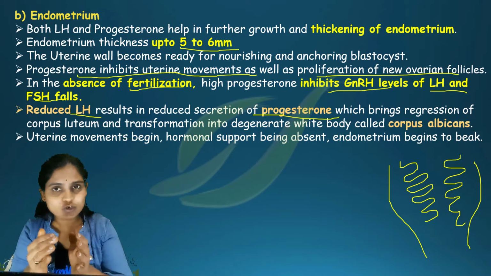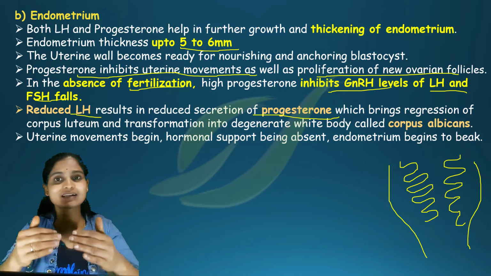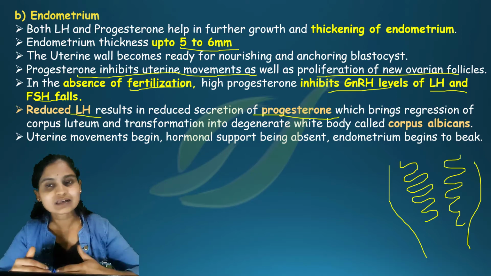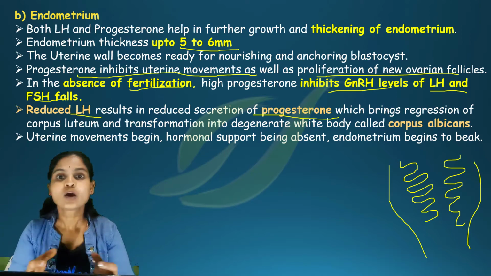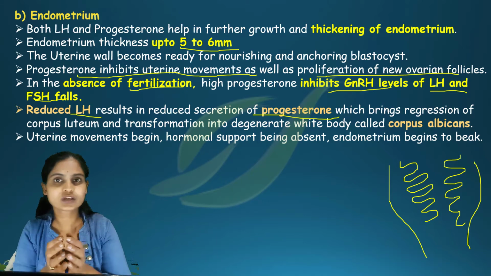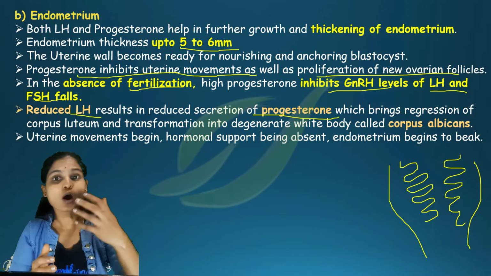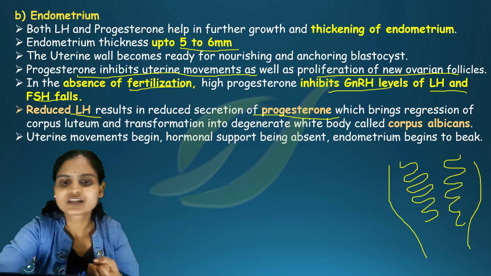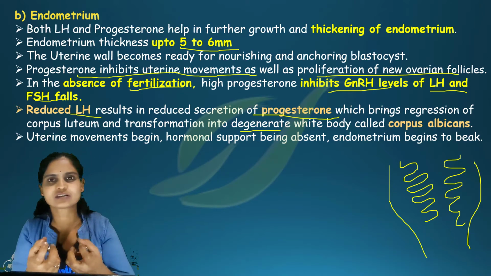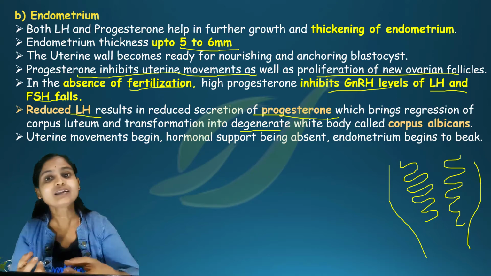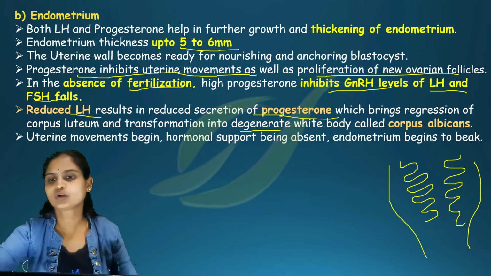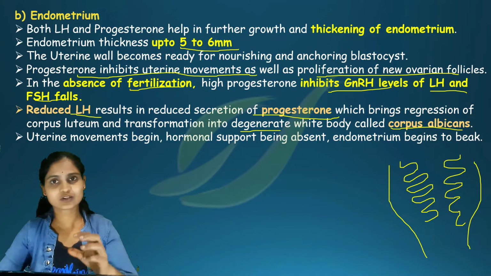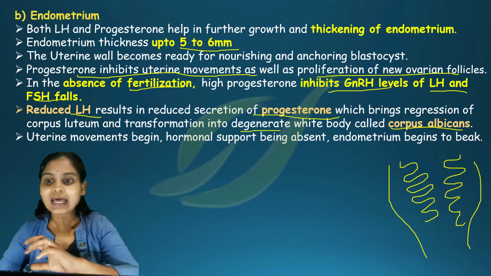As the progesterone hormone is decreasing, the corpus luteum, which was producing this hormone, will degenerate. It becomes small, it shrinks, and that degenerated corpus luteum is called the corpus albicans.